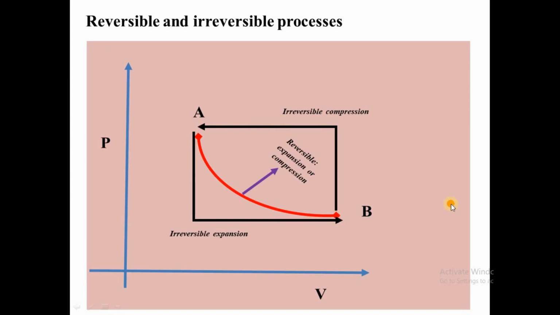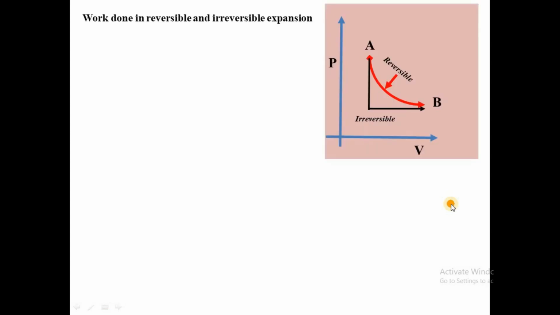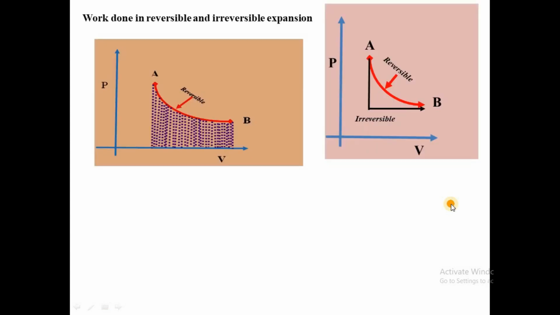Now the purpose, you want to see the difference in the work done. What's the difference in the work done in this process? So now, if you check here, we have the slow process, and here we have a fast process.